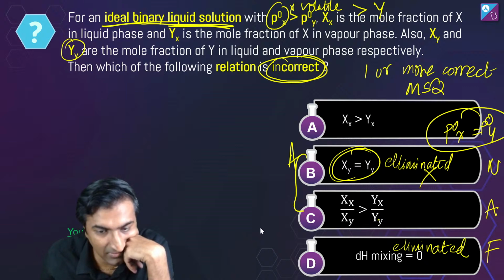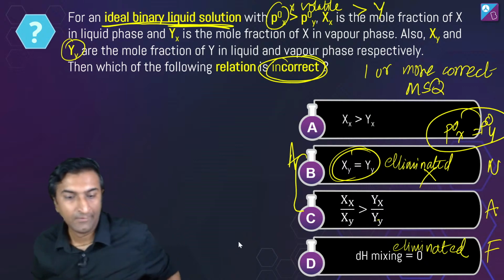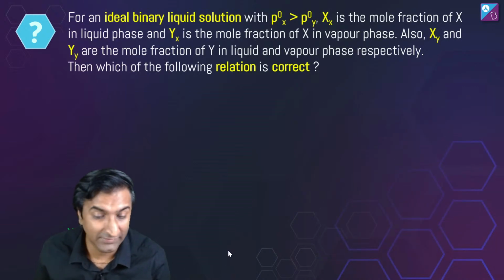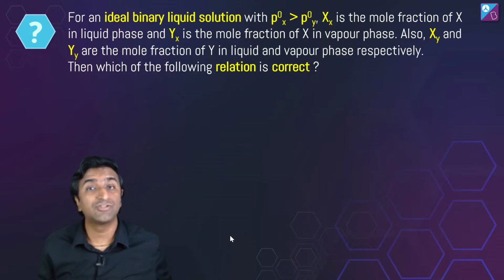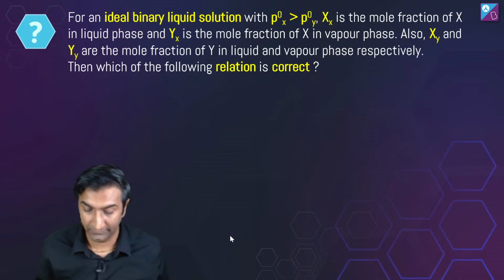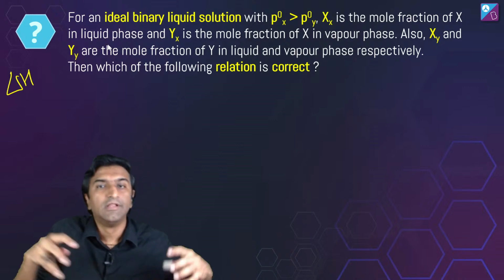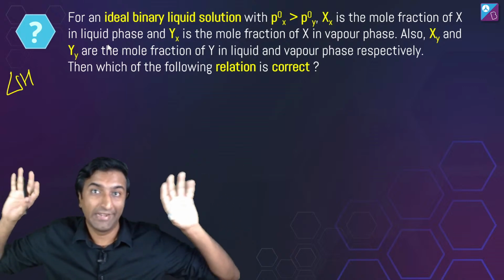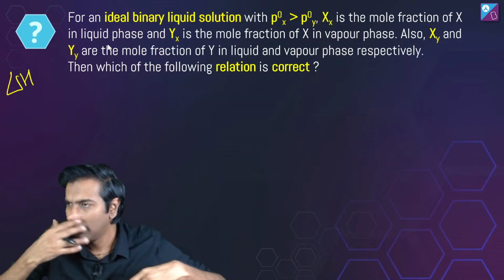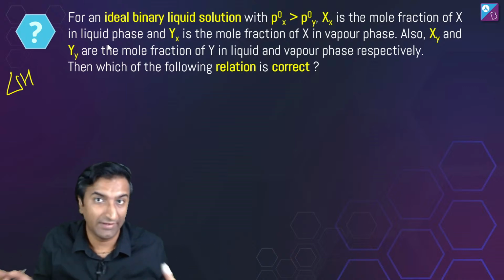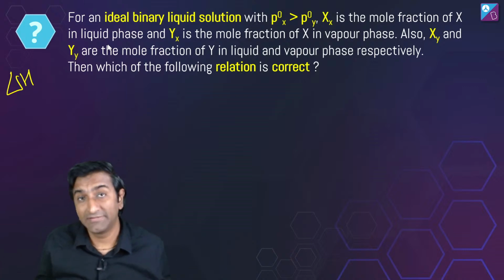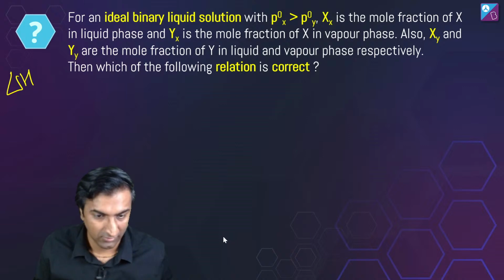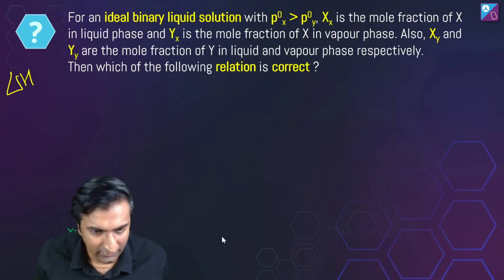Let's see. A and C, neat aspirant here. That's great, Syed. Aditya saying A and C, Yuvraj saying B and C. Okay, let's see. What is DH mixing? Aditya Vikram, DH is delta H of mixing. DV is delta V of mixing. When you mix solutions, heat is released if it is a non-ideal solution. Heat is not released, nor is heat consumed, in an ideal solution. Delta H is equal to 0 when it's an ideal solution. Okay. Delta V mixing is equal to 0. Again, an ideal solution. Otherwise, volume can increase or decrease. That's what we're talking about. Good. What is incorrect, Yuvraj?